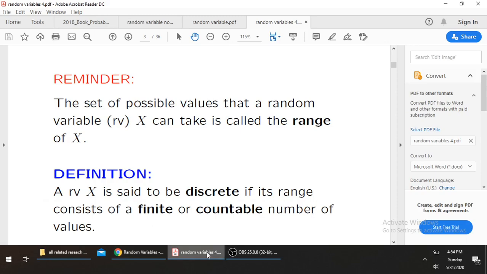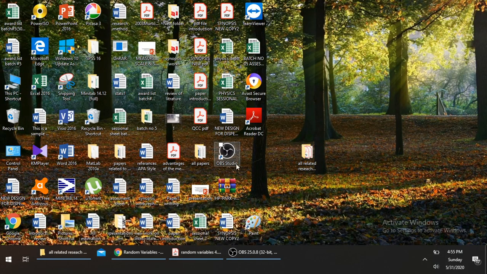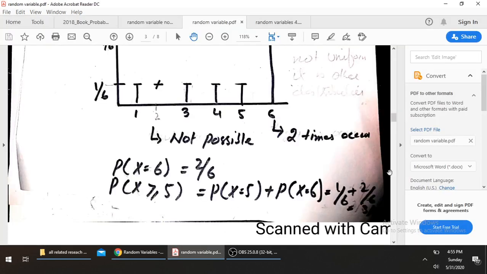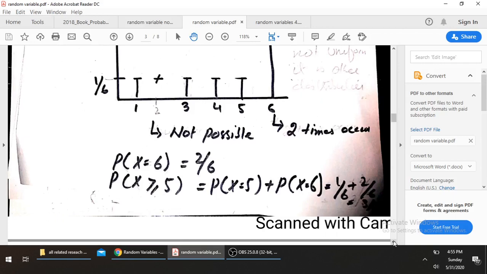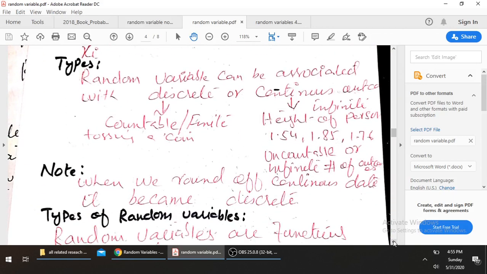Similarly, if I am talking about the types of random variable, then a random variable is basically of two types. One is discrete and the other is continuous.